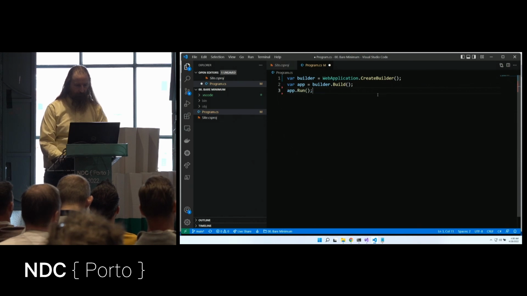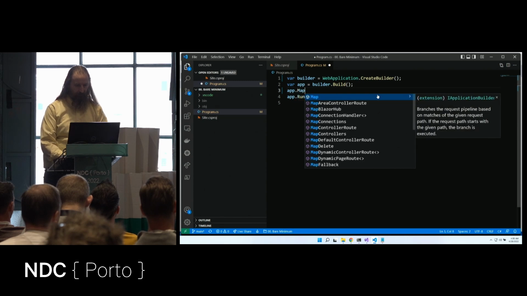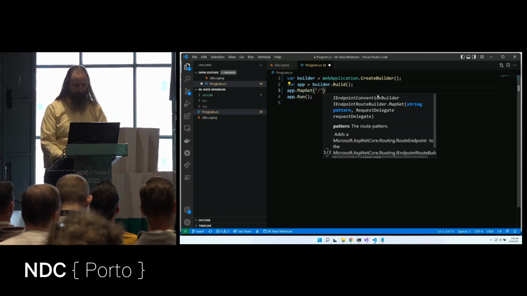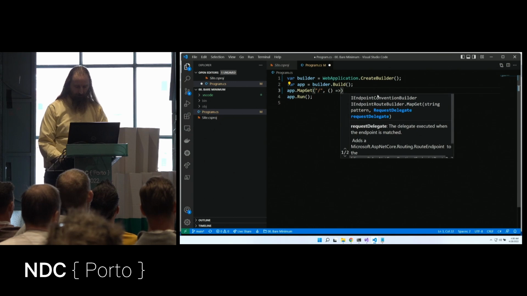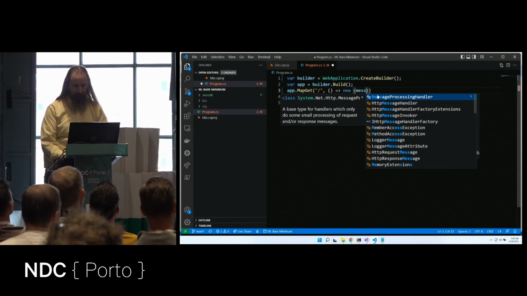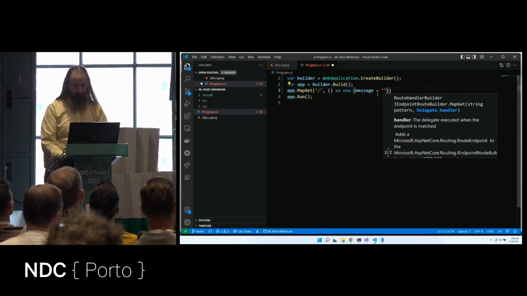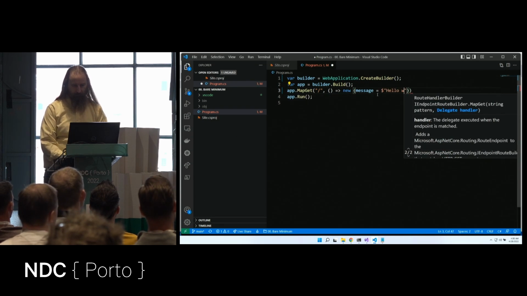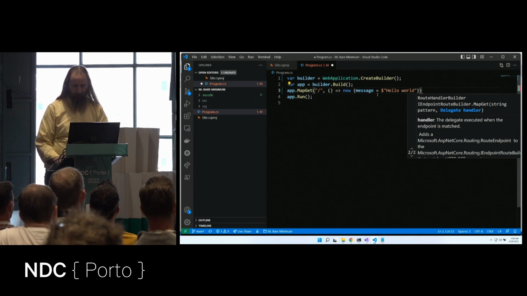app.Run. And let's also say app.MapGet. I will map the home page to this function, which will return a new object. Let's say message equals hello world, but hello world is a little boring.